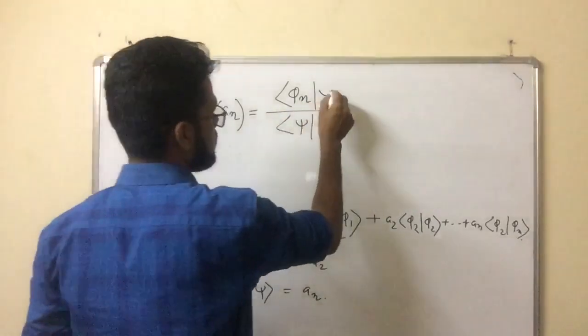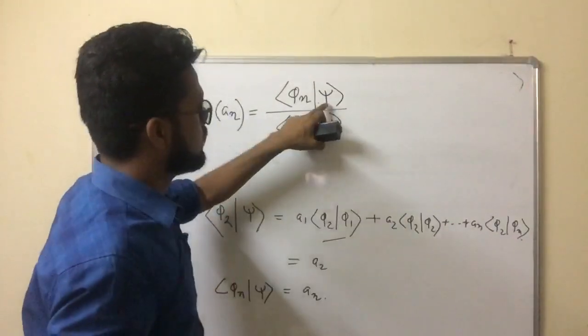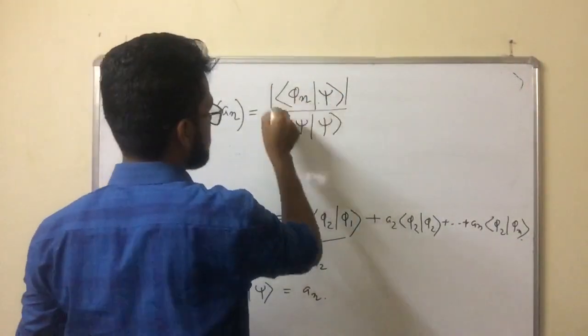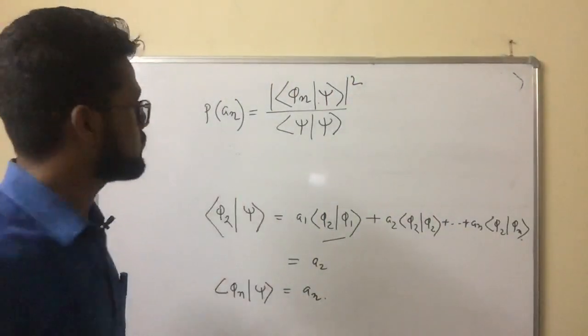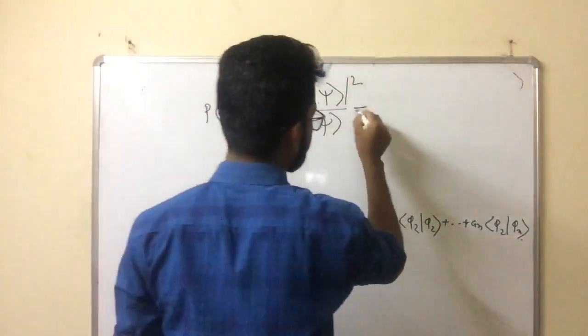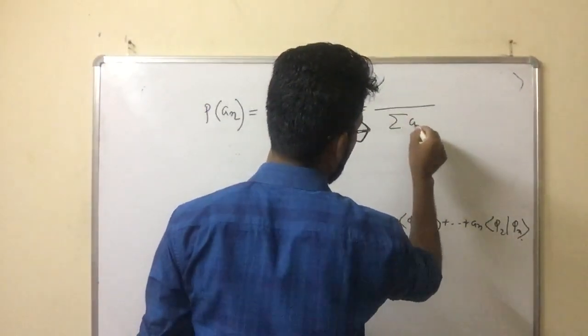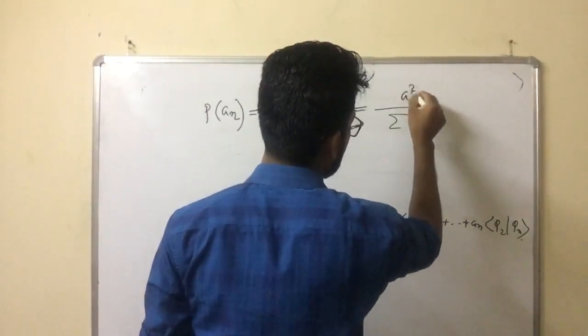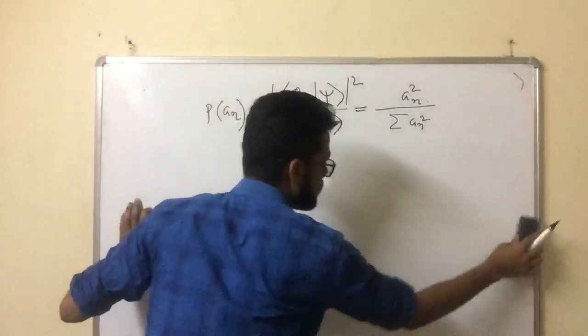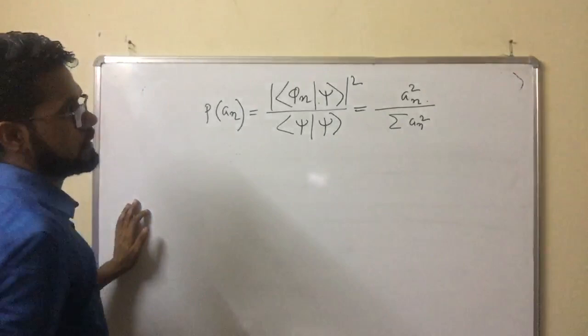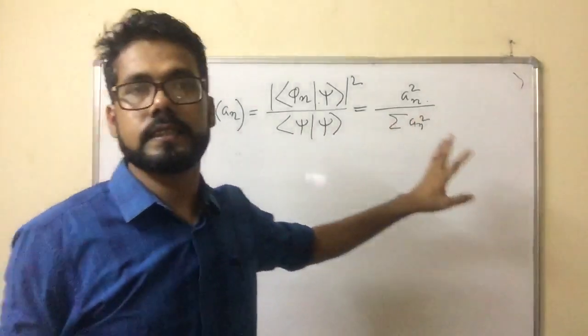This is the modulus. Why modulus? Because probability must be positive. That is why modulus: it gives the sum of the squares of AN. But this is in a discrete system.